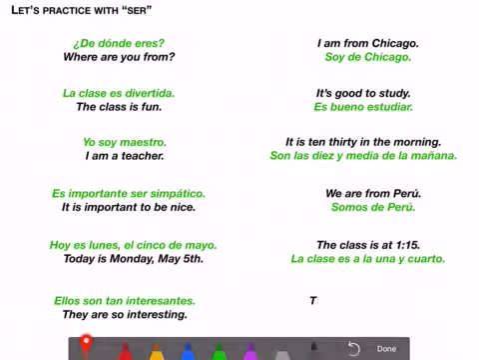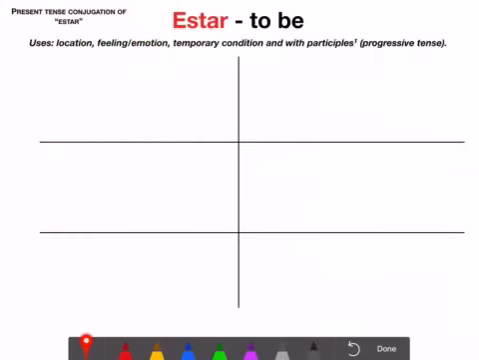Quarter after, so y cuarto, and a quarter. And the party is at school. Notice this is talking about an event location, so you would use ser here. La fiesta es en la escuela, describing the party in this location.